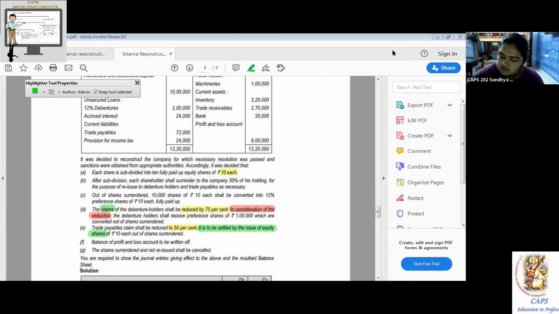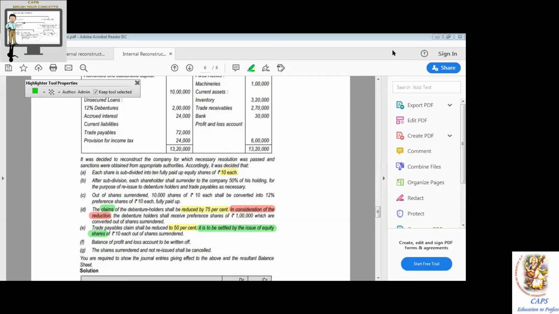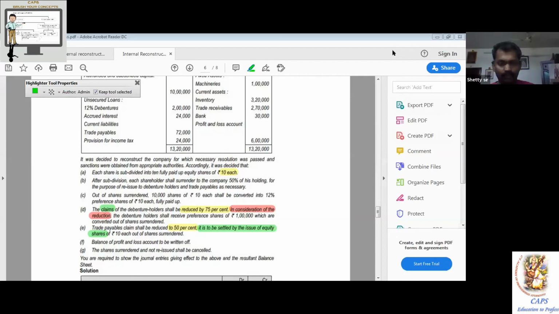Next, to fictitious assets, if any. Even if they're not given, you must write off. To fictitious assets, if any, nil. In this question, nil. Example, you don't write all this. Next, to goodwill account. Goodwill, if any. Very good. Nil. Then to capital reserve, balancing figure, 4,000.